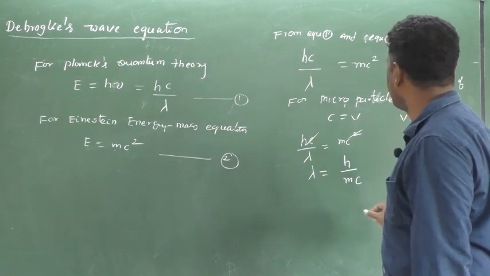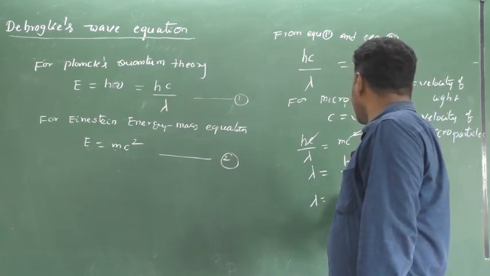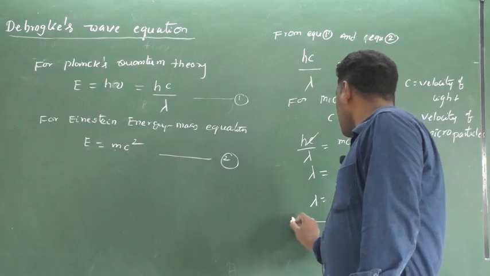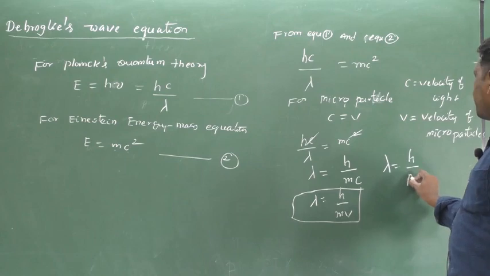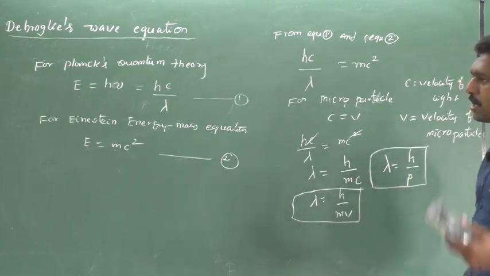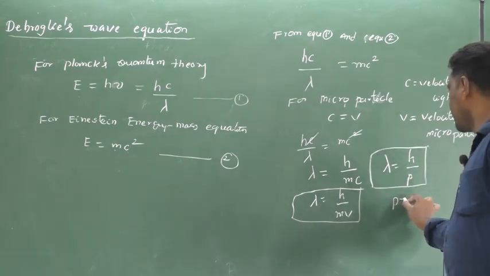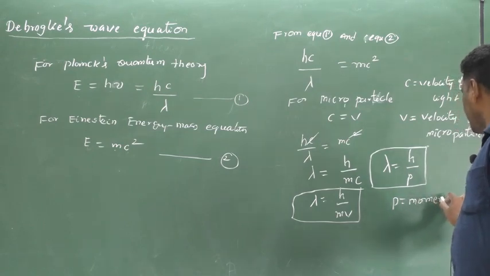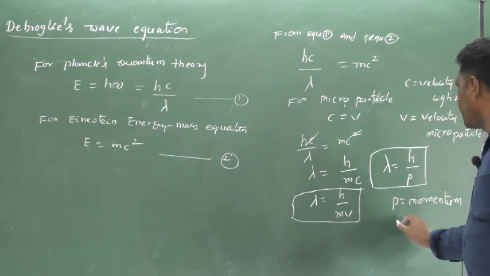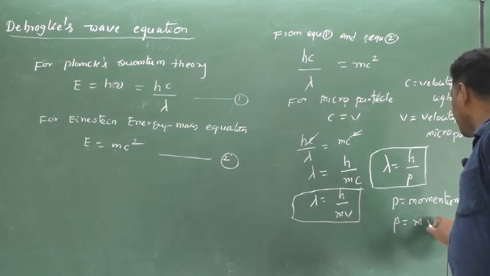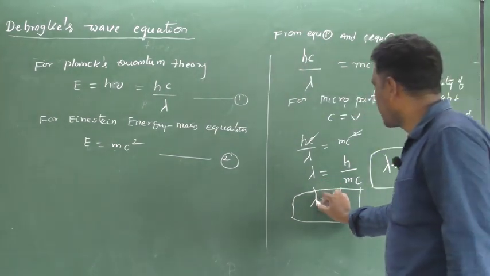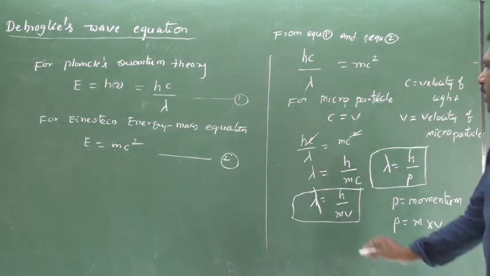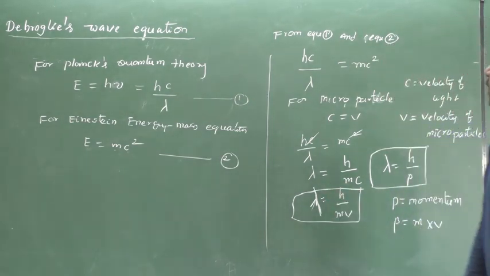Since c equal to v, lambda equal to h by mv, or lambda equal to h by p. p is called momentum, which is mass into velocity. So lambda equal to h by mv is called de Broglie's wave equation.